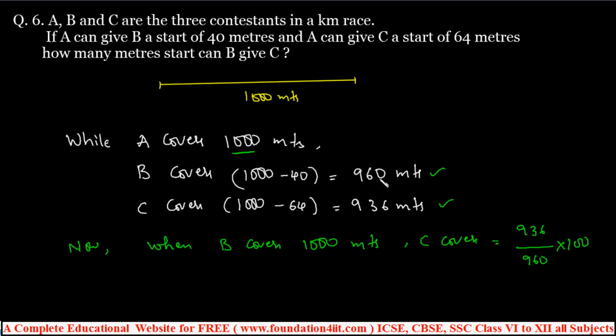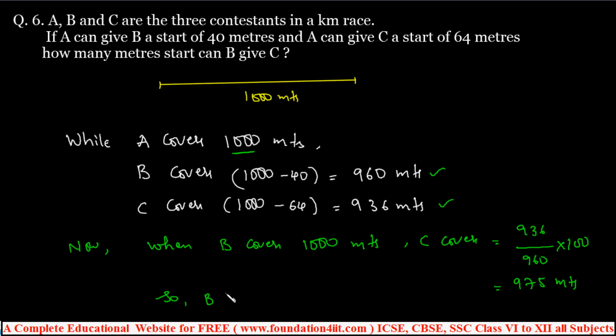Same: B covers 960, C covers 936, so if B covers 1000, C covers 1000 into 936 by 960. We can calculate this as 975 meters. So B can give C a start of the difference, 1000 minus 975.